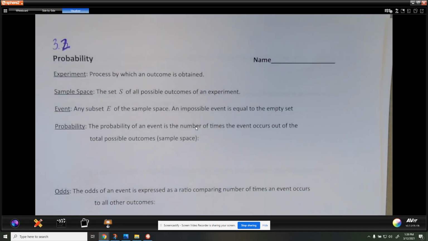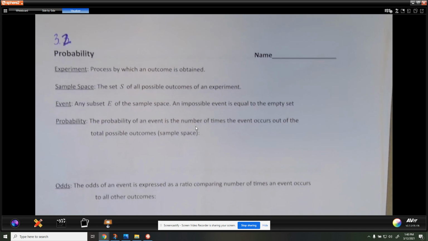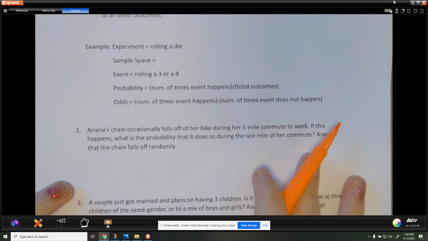So we're going to start the 3.2 worksheet. You can read the words at the top. I just dropped a pen. Hang on. Okay, so the process by which an outcome is obtained is an experiment. We got a sample space, an event, all the stuff. Okay. So first one down here after all this vocab.